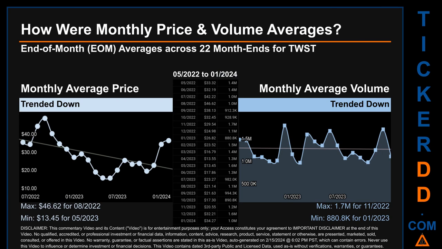The maximum end of month average price was $46.62 for 08/2022, while the minimum was $13.45 for 05/2023. Looking at volume, 11/2020 seconds and 01/2023 respectively saw the highest and lowest monthly average volume at 1.7 million and 880.8 thousand.